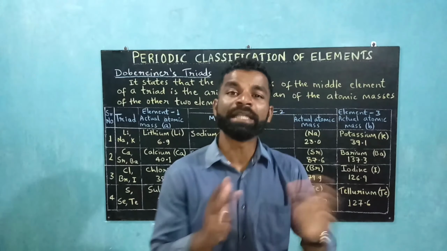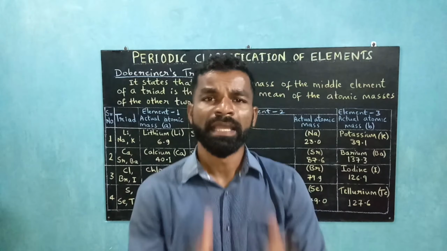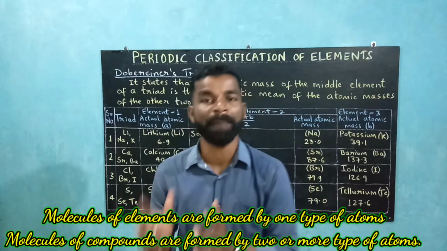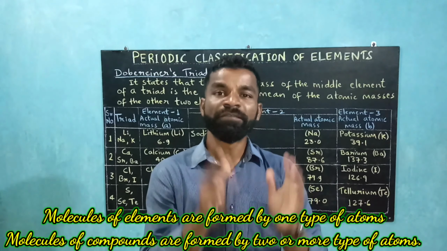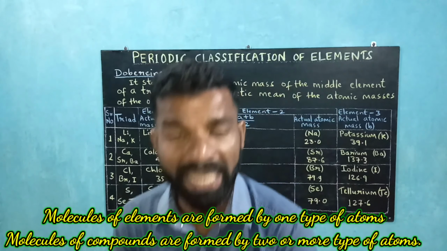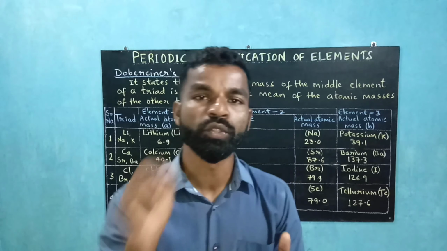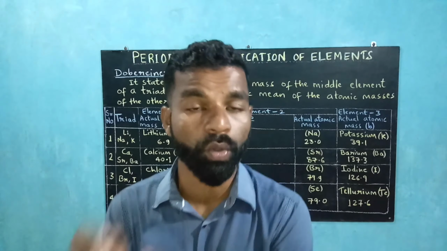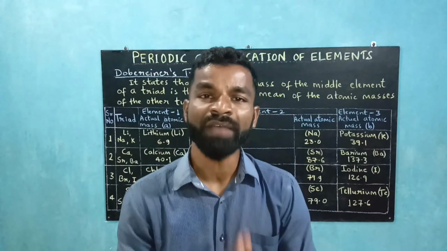And the fourth question, what is the difference between molecules of elements and molecules of compounds? In the molecules of elements, atoms are the same. In the molecules of compounds, atoms are different. They are not identical at all. So if you consider the example of oxygen, O2, which is a molecule of an element oxygen, the atoms are the same. There are 2 atoms of oxygen, O2. And if you consider the example of water, which is a compound H2O, the atoms are different. 1 atom of oxygen and 2 atoms of hydrogen.